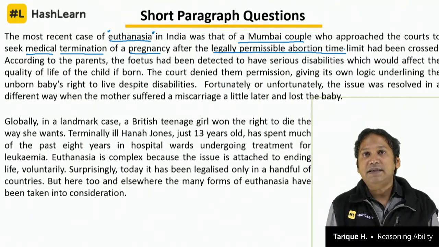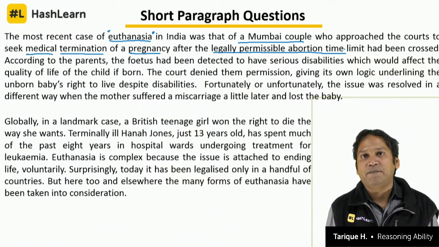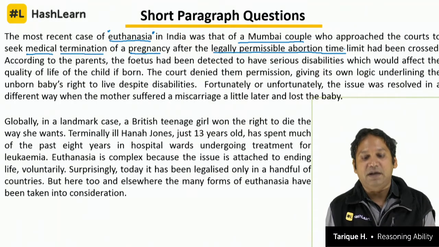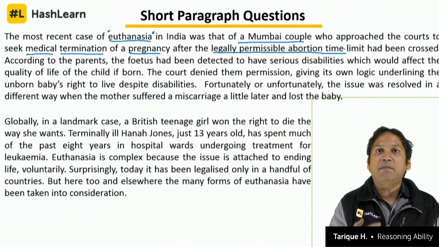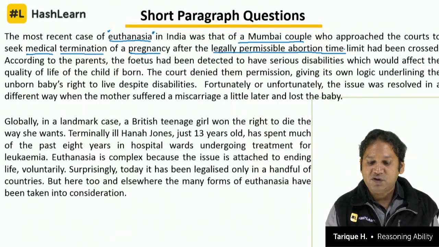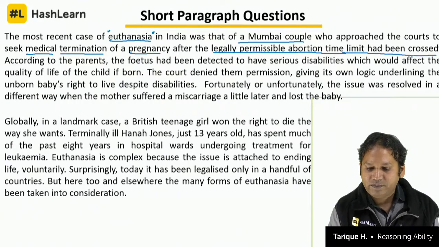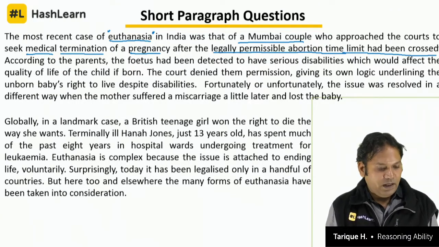Clear? So there is a legally permissible time within which you can abort without having to ask permission from the government, ask permission from the court. That is a legally permissible abortion time. So this couple wanted to abort the child after the legally permissible abortion time was over. It had been crossed. Right?